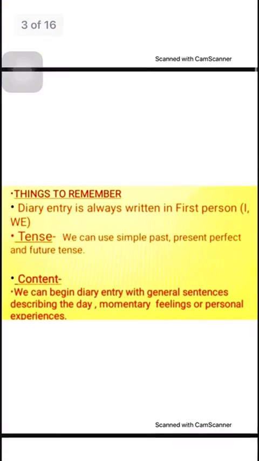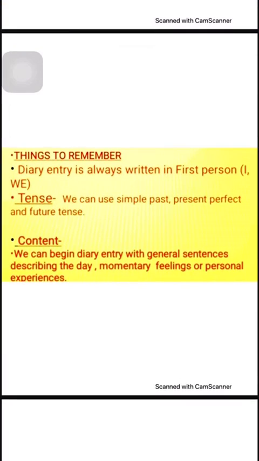So next, what are the things to remember while writing a diary? The first thing is that you should always write your diary entry in first person. That means always use I or we. Don't use second person or third person in the diary entry. Then use the simple past, present perfect or future tense. These three tenses are mostly used in the diary entry.